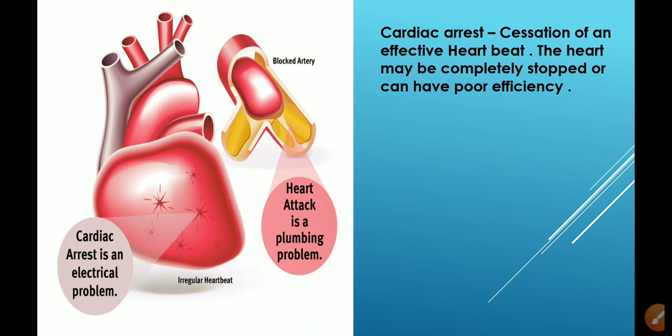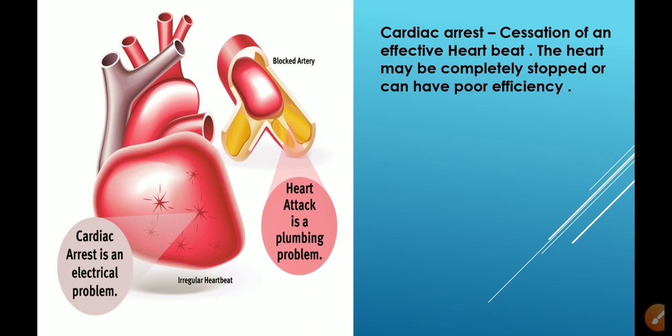One is cardiac arrest. It is an electrical problem. Means आपका जो SA node है, it is not able to create sufficient heartbeat. वो इतनी impulse ही create नहीं कर पा रहा कि heartbeat originate हो सके. Sometimes it is creating the impulse, but it is not able to send it to the AV node. AV node पे नहीं जा रही है. Or maybe from the AV node it is not able to send it to the bundle of His. कहने का मतलब है कि हार्ट बीट ओरिजिनेट नहीं हो रही है या प्रॉपर नहीं है. In that case, we may have cardiac arrest.